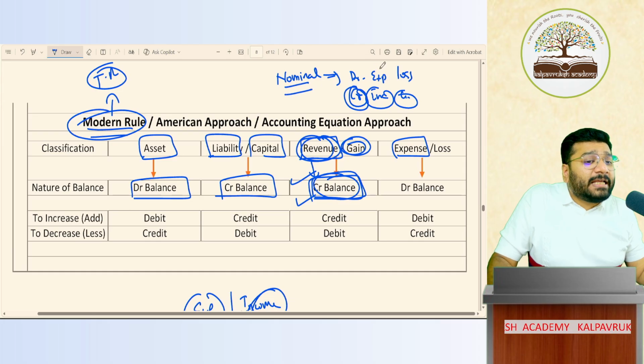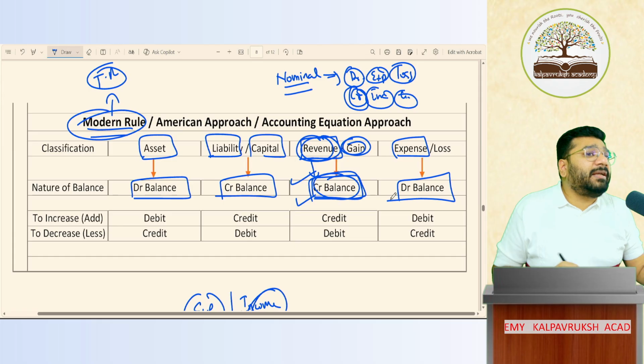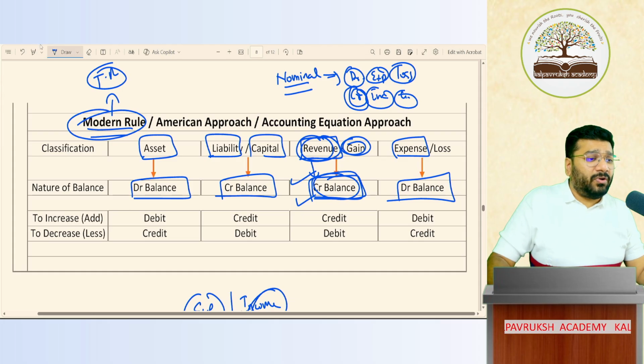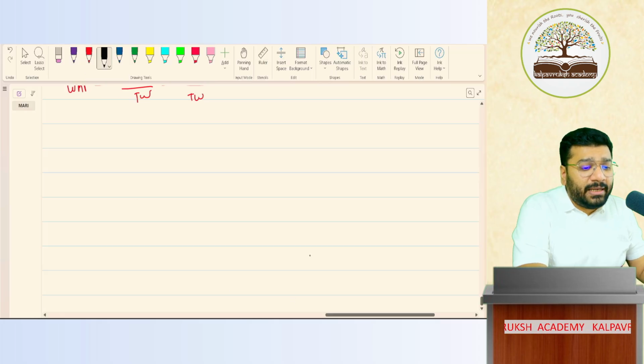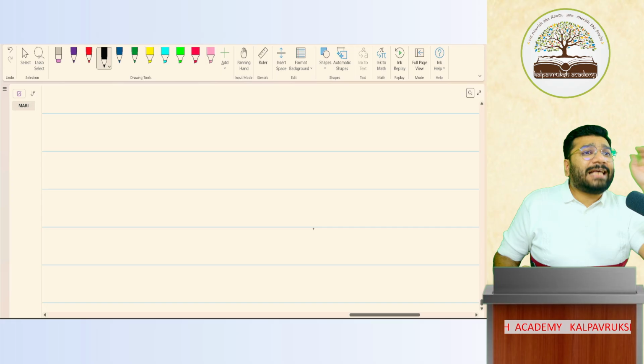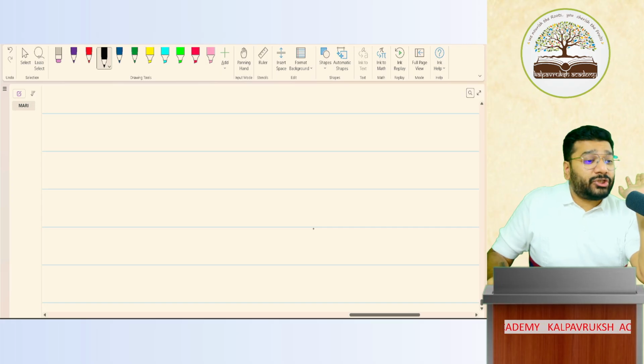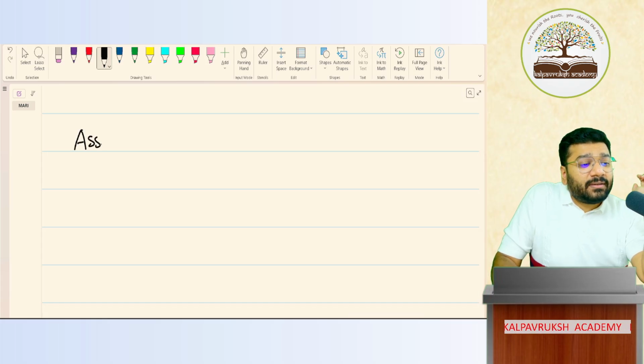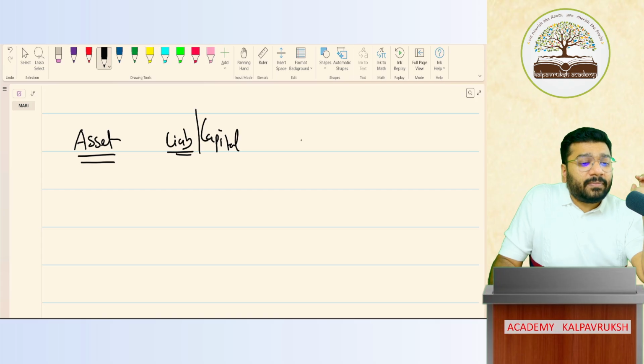As per the nominal account, expenses and losses, what do you do? Debit. So those are called debit balance items. Yes or no? Okay. So I am asking all of you, as per the modern rule, how many classifications? Five classifications. First is asset, second is liability, third is capital, fourth is revenue, fifth is expenditure.